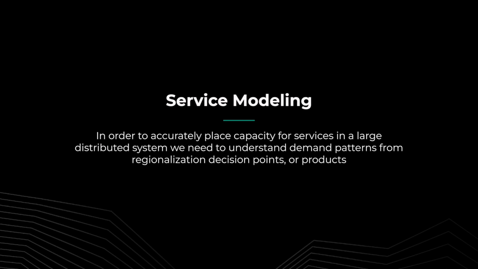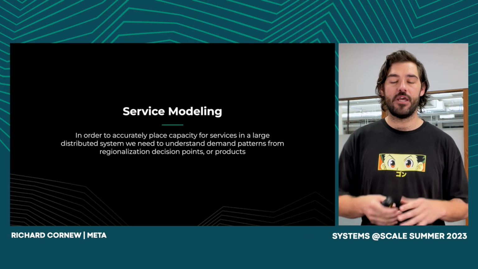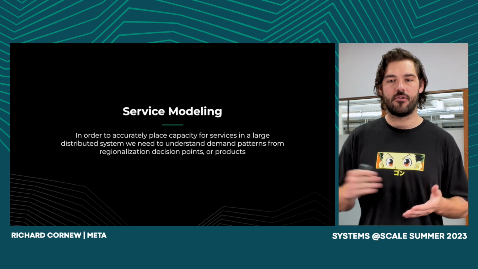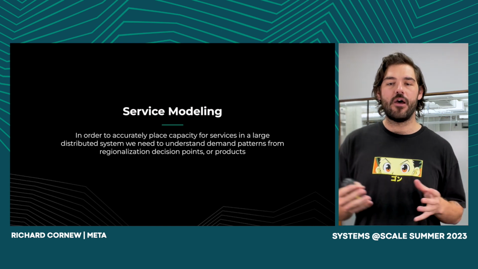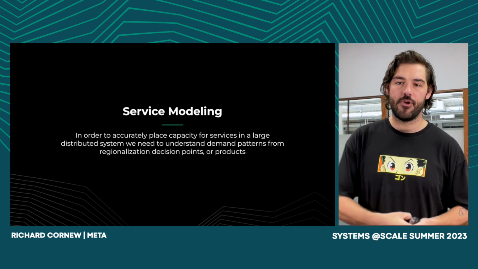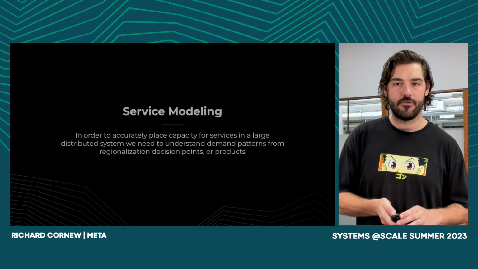Thanks, Hayley. I'm now going to dive into the first aspect of Flux, our service modeling based off RPC tracing infrastructure. Service modeling is really important because we need to understand where the demand to our services is coming from. So at Facebook or Meta, we have regional routing decision points that we call products. These products make an active decision to route a request from region A to B. And when that request enters that region, we expect it to stay in region or create an in-region dependency chain where we then need to scale the capacity up or down based off the demand from that routing decision point or product.